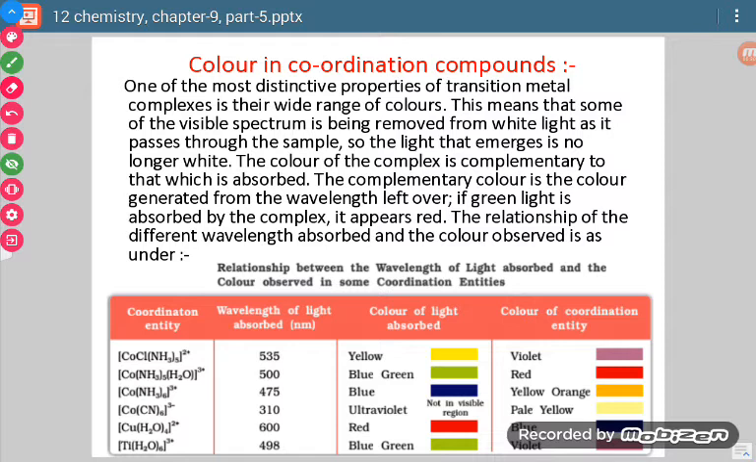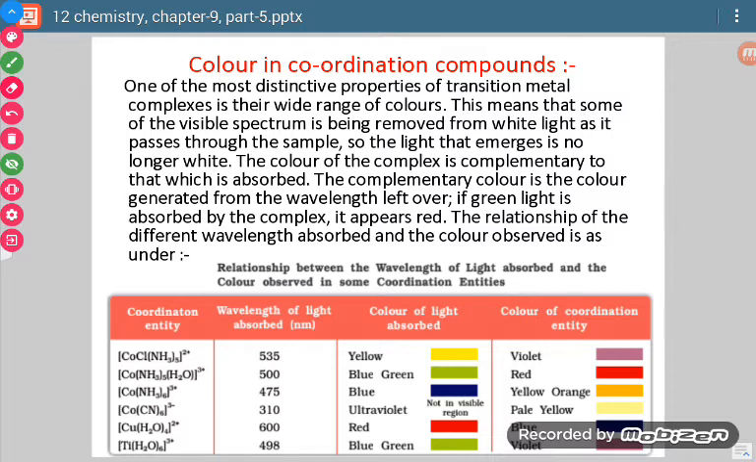Now see, previously we discussed that a substance which is seen as colorful has the property to absorb a particular wavelength from the white light, and on the basis of whatever wavelength it absorbs, it also transmits another color which is called the complementary color. Similarly, these coordination compounds also have the capability to absorb a particular color from the white light, and similarly they show the complementary color.